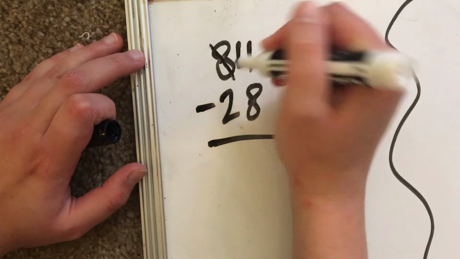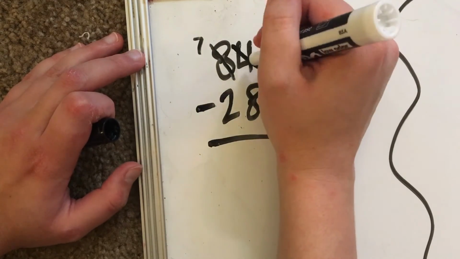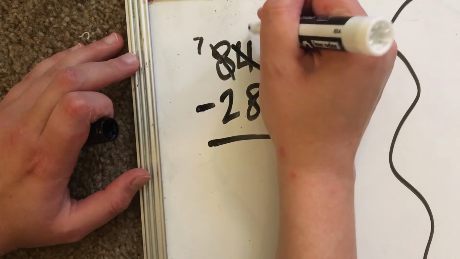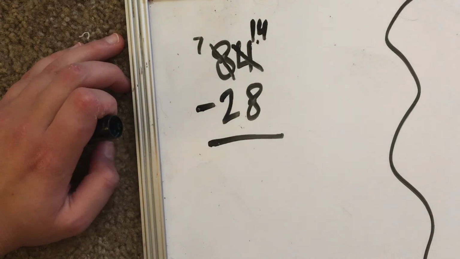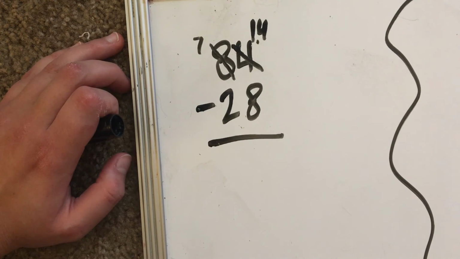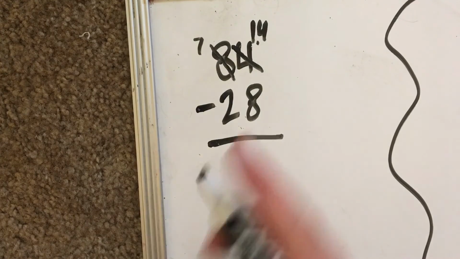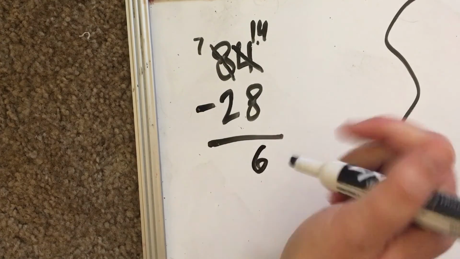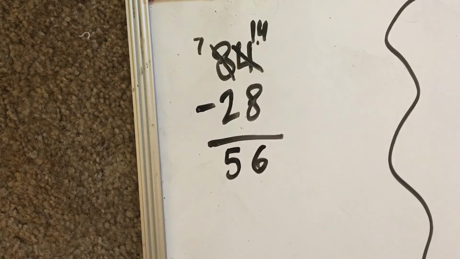So break your 80 into a 70 and give one of those 10s to the ones place, turning our 4 plus 10 into 14. 14, take away 8, it's going to be 6. 7 minus 2, 5. So that is how many pencils our art teacher has to work with now.